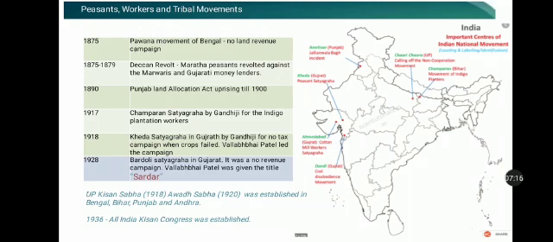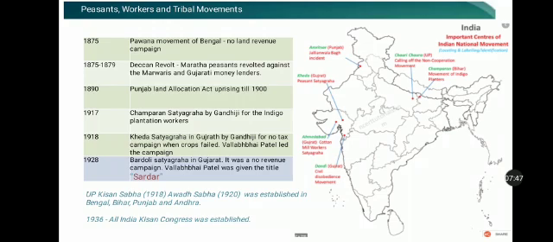Their grievances were the lack of security of land tenure, the renewal fees, the high rents they were paying for the lands, and other oppressive landlord attitudes. And after this, the next very important movement was the Bardoli Satyagraha.